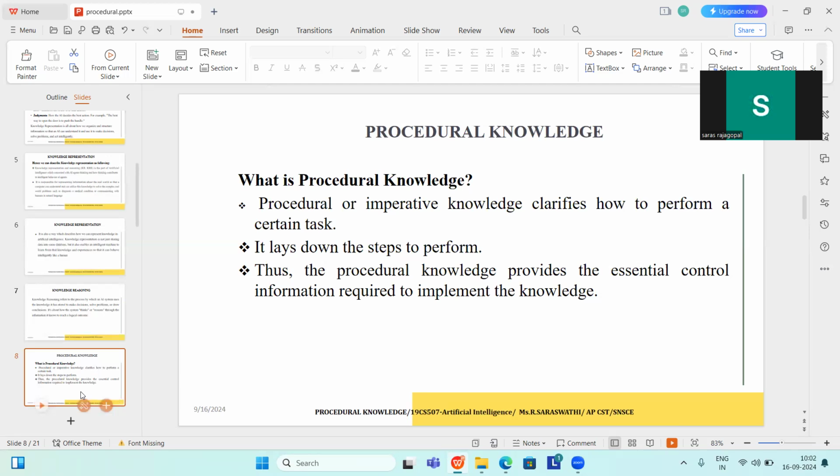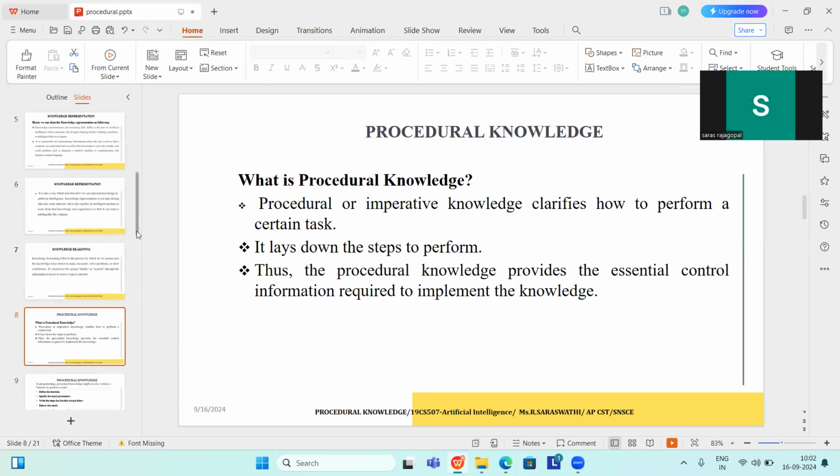This is procedural knowledge. Procedural knowledge is imperative knowledge. It clarifies how to perform a task. It lays down the steps to perform. Procedural knowledge provides the essential control information required to implement the knowledge.